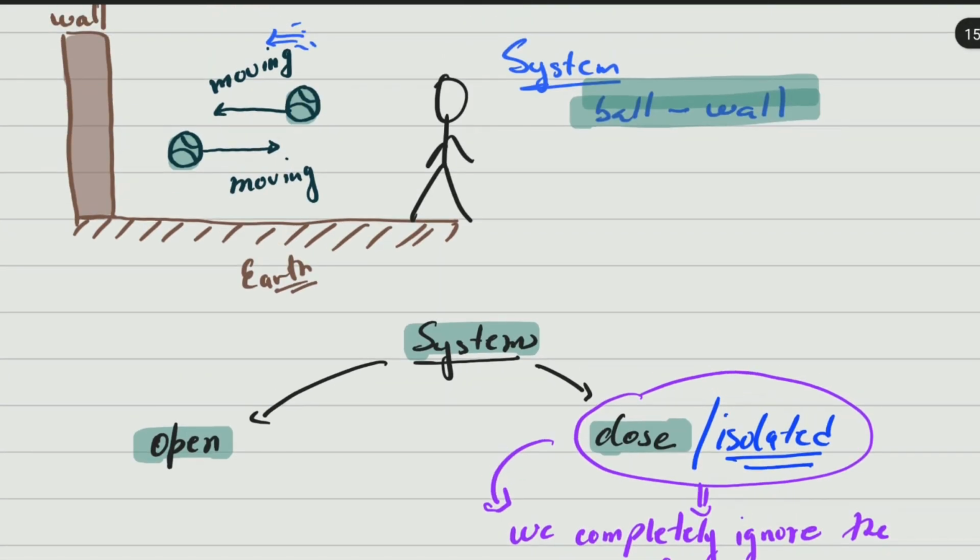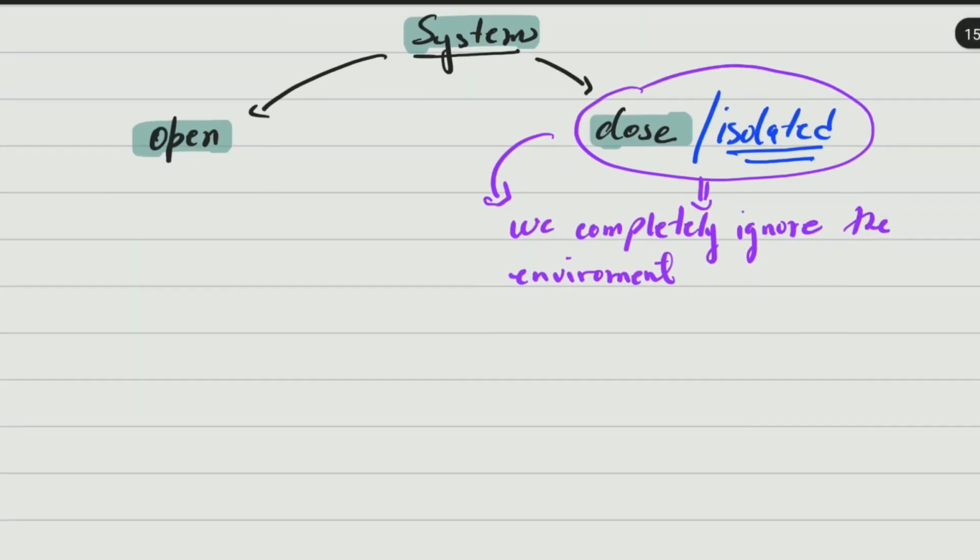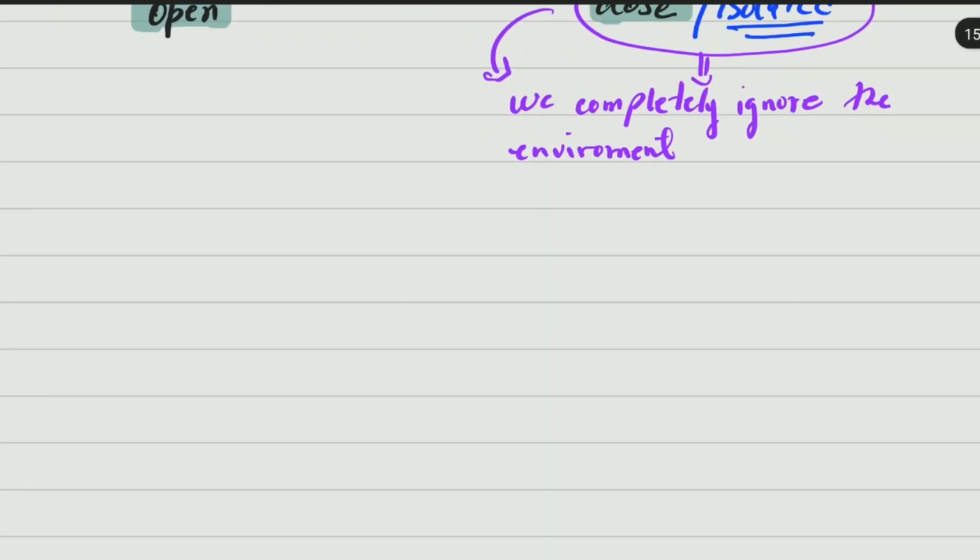For example, here in the case of the balls, we ignore the air, even though obviously you cannot take off all the air. But the air is so little that we can ignore it, and the air is pulling the balls down, but because the system is very small here, we are going to ignore the force of gravity because it's also small. Okay, so that is important to know.